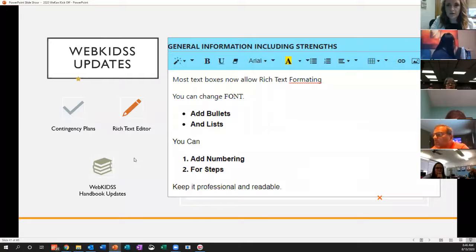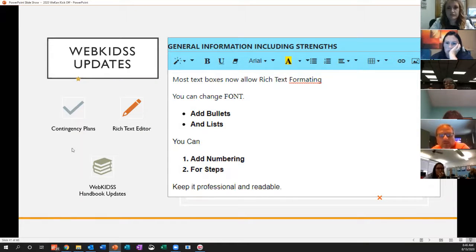And then as far as WebKids, we're really lucky this year because we didn't change much to WebKids. All the IEP forms and IEP pages are the same except for the contingency plans, which we will talk about in greater detail during the breakout sessions. There is some contingency plan guidance.